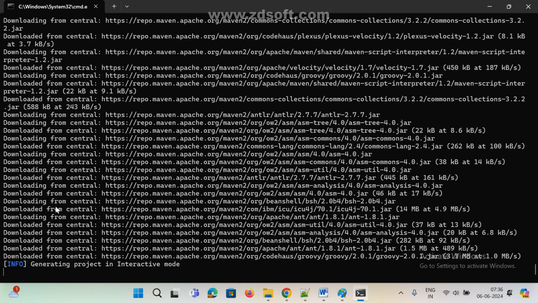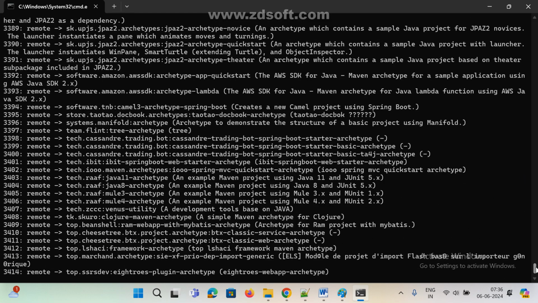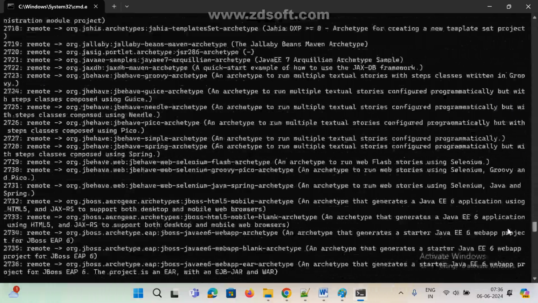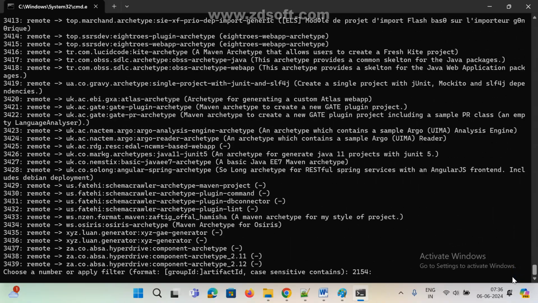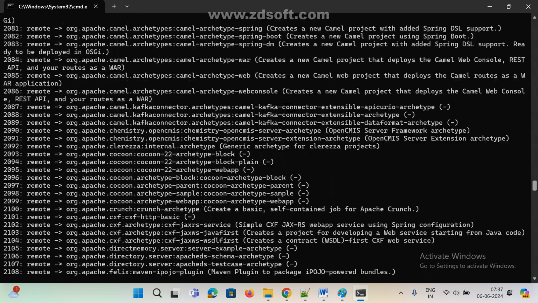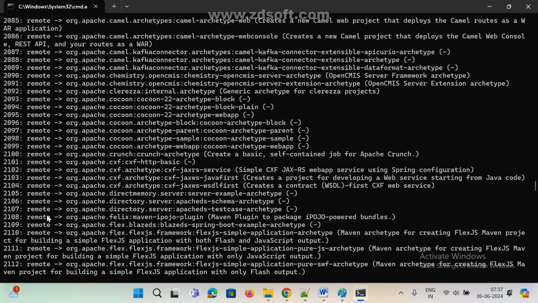Okay. Maven mostly has three types of repositories: local repository, central repository, and remote repository. Now if I run this command, it is showing many things. I don't know what this is. Just see here, nearly how many project types did we get? 3439 projects available, and this is the default one. See here, 2154. Now if you go to that number, we can see something. 2154. Where is that?